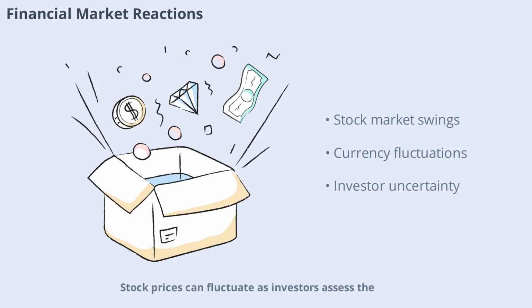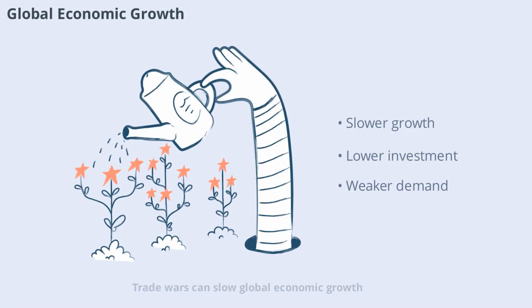Stock prices can fluctuate as investors assess the potential impact on corporate profits and economic growth. Currency values may also shift, affecting the cost of imports and exports. Uncertainty in financial markets can make it harder for businesses and consumers to plan for the future, amplifying the negative effects of trade conflicts. Trade wars can slow global economic growth by reducing trade volumes and increasing uncertainty.